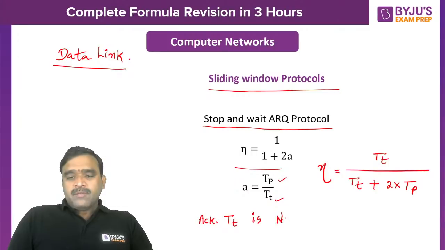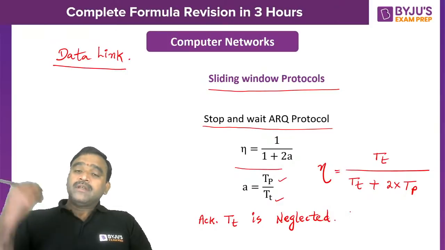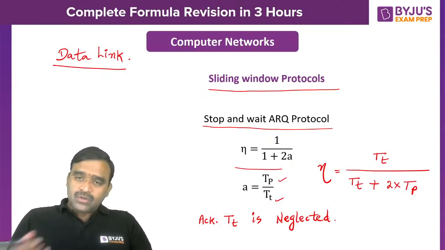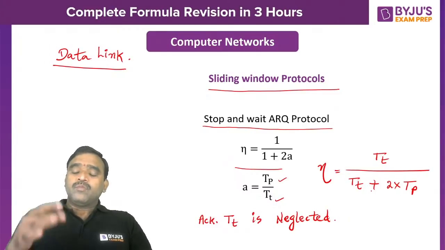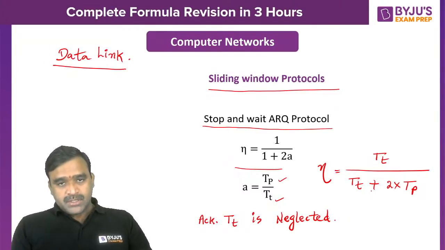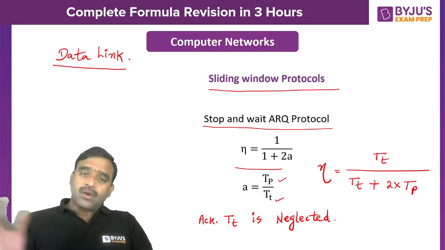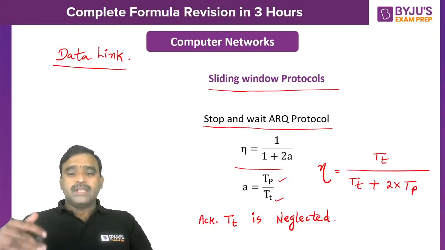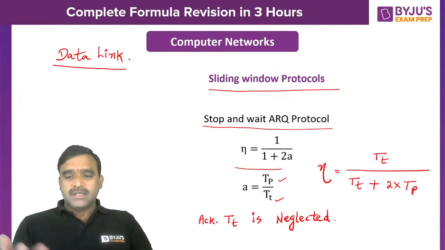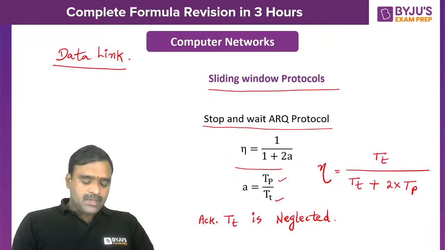So most of the time the acknowledgement is a control frame, so it will be small in size, so it will be neglected. Sometimes the acknowledgement transmission time also will be considered. In that case, both the things, acknowledgement transmission time and data transmission time and round trip time, all the things must be included in the denominator. So that will be easily understood based on the data given. So please remember that. Yes, are you following? Yes.